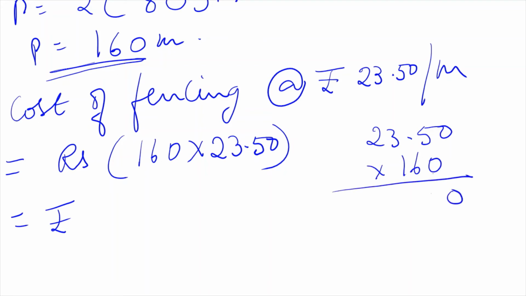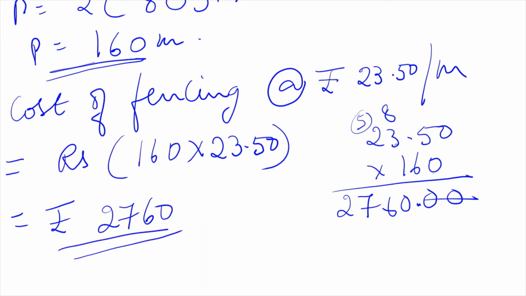16 zeros are 0, 16 5s are 80, 16 3s are 48, 56, 5 carried over, 16 2s are 32 plus 5, 37. The decimal will come here. So the answer is 2760. Okay. Copy it also.